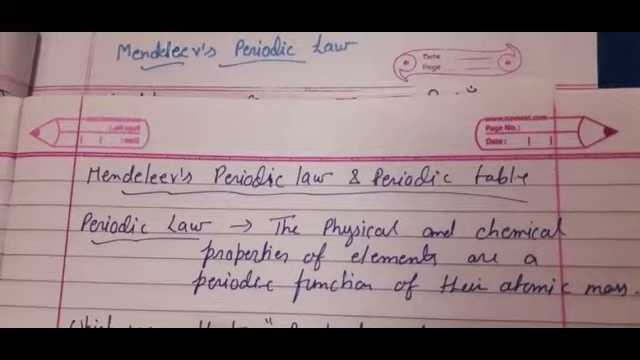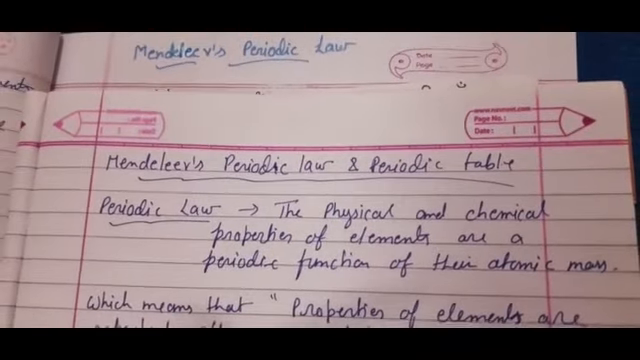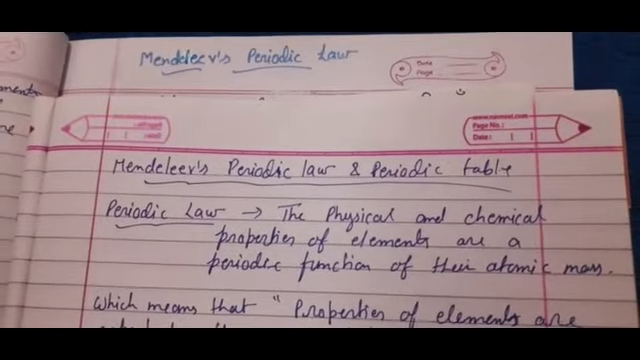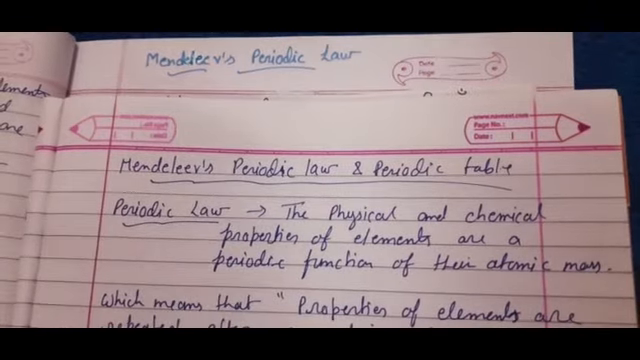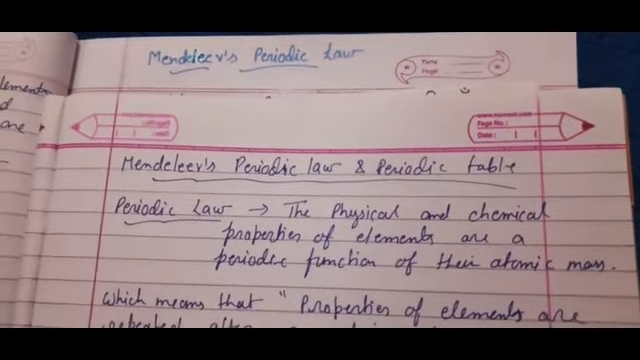Now we will discuss Mendeleev's periodic law, and I will discuss Mendeleev's periodic table in detail. Why? Because in any state board or in the CBSE board, in all the boards you will see questions related to Mendeleev's periodic table, because Mendeleev is named as the father of the modern periodic table. So we are going to discuss this in detail.